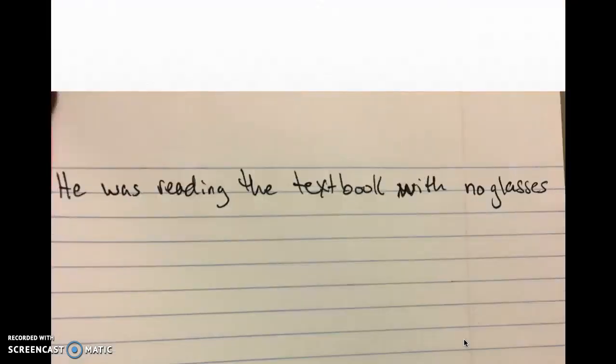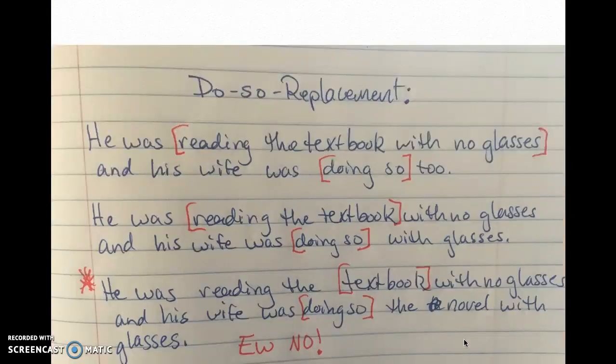He was reading the textbook with no glasses. Okay, so you see that he was reading the textbook with no glasses, and his wife was doing so too, where doing so is going to stand in for reading the textbook with no glasses. Mm-hmm. And then also, look, we can do a do so test for even just reading the textbook. He was reading the textbook with no glasses, and his wife was doing so with glasses.